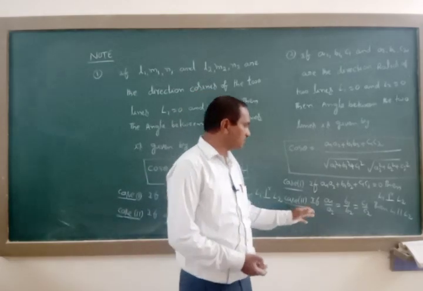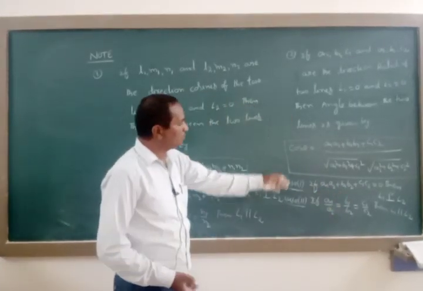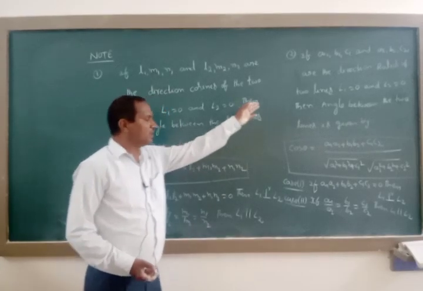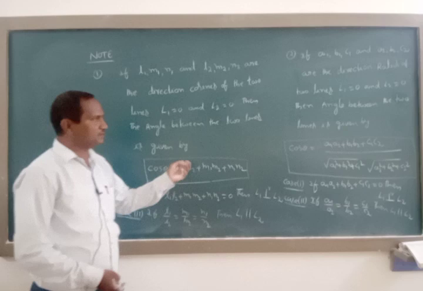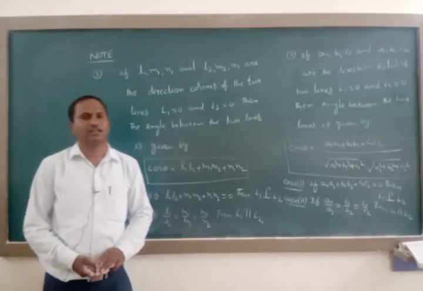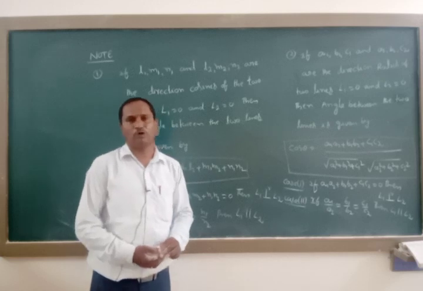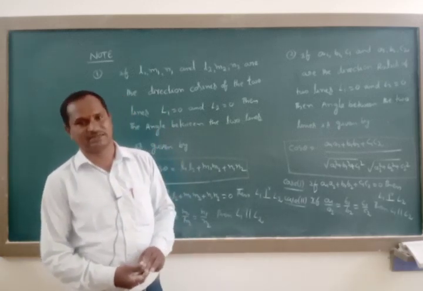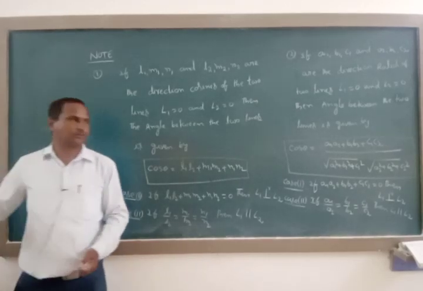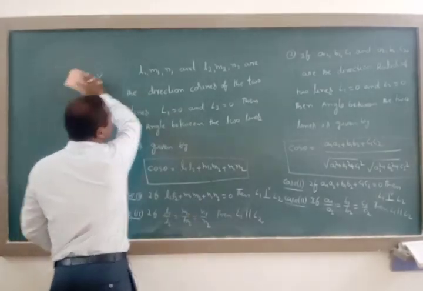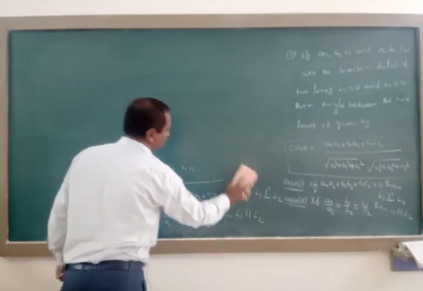The parallel condition and the perpendicular condition are these. Two of them are with respect to direction ratios, and two are with respect to direction cosines. I am telling you all this because we will use all these concepts to solve the problems in exercise 11.2. Now let us start the exercise 11.2 questions on direction ratios and direction cosines.